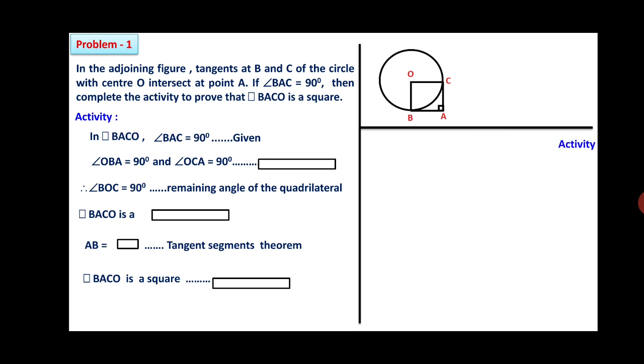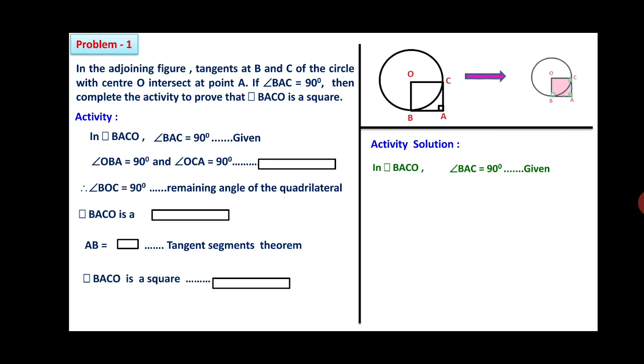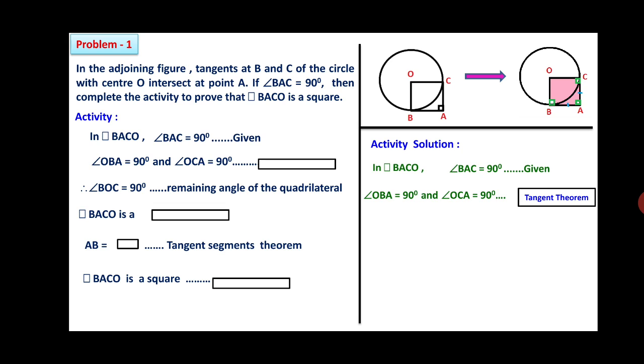It could be written in this way: activity solution. In quadrilateral BACO, angle BAC is 90, it is given. Now the figure could be drawn like this. So angle OBA is equal to 90 and angle OCA is equal to 90. The reason is the tangent theorem. In the first box, the answer is tangent theorem. The same way you have to write in the board examination.